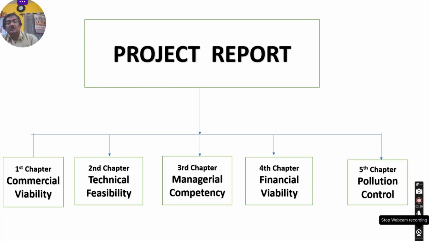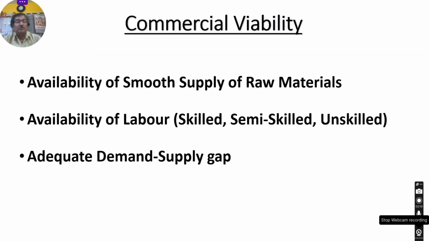In the third chapter, you have to show and establish the managerial competency for the project. The fourth chapter will consist of financial viability. That is very important and also technical. And the last one is pollution control. Now I am coming one by one to give you the idea, and you can write accordingly to prepare your project report. Now first, commercial viability.